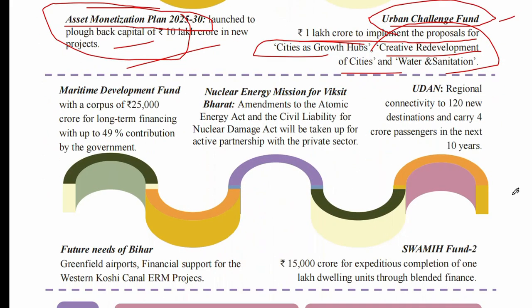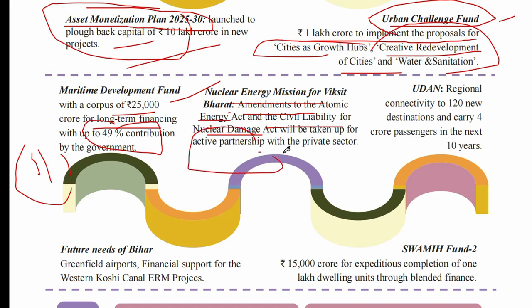Okay. Now, the maritime development fund. In this scheme, the government will spend 25,000 crore for long-term financing, with 49% contribution from the government and 51% I think from the private sector. For the Nuclear Energy Mission for Viksit Bharat, an amendment to the Atomic Energy Act and the Civil Liability for Nuclear Damage Act will be taken up to activate partnership with the private sector.